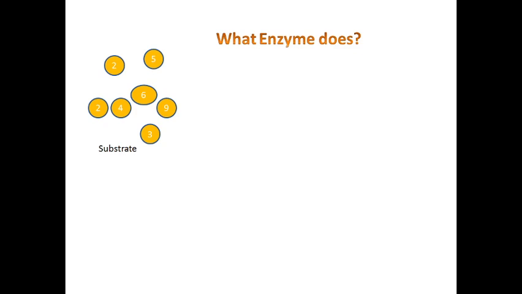Let me tell you, in the absence of an enzyme, the minimum activation energy required is 5. Only those molecules which have the activation energy 5 or more than 5, like 6 or 9, can form a product. This can form a product, this can form a product, this can form a product.